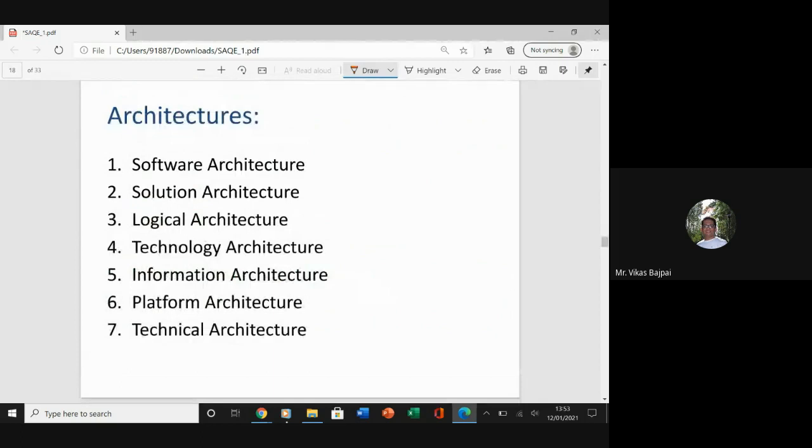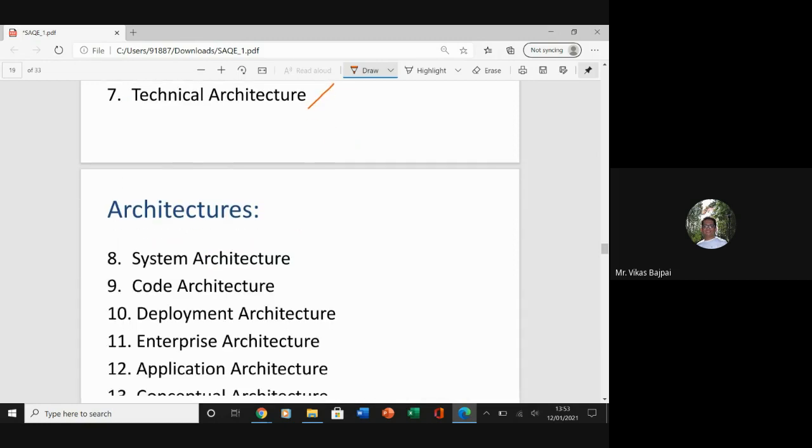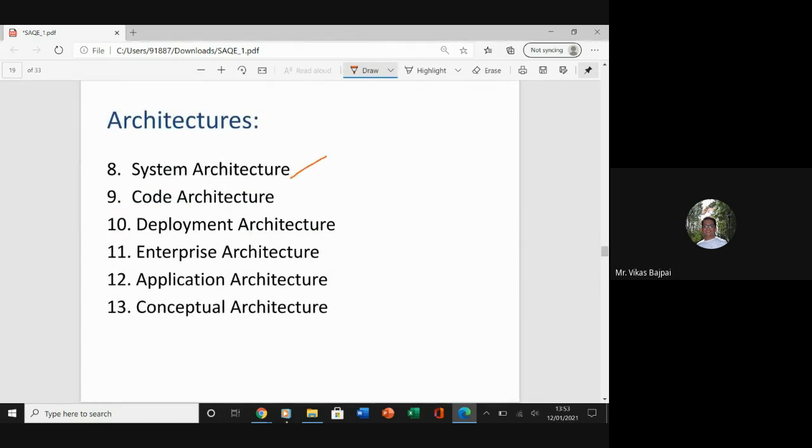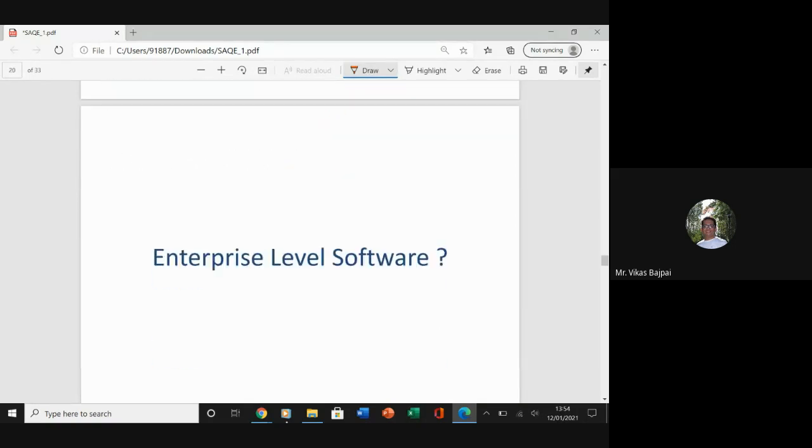Now next is your software architecture. So these are some set of architectures. We have solution architecture, logical architecture, technology architecture, information architecture, platform architecture, technical architecture, then system architecture, code architecture, deployment architecture, enterprise architecture, application architecture, and conceptual architecture. So we'll study some of these things.